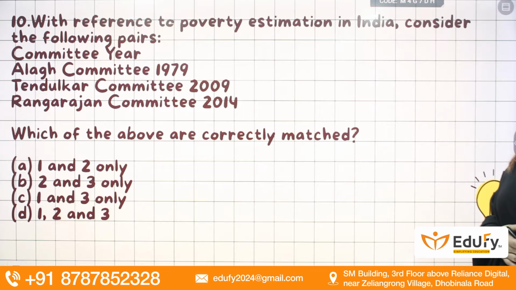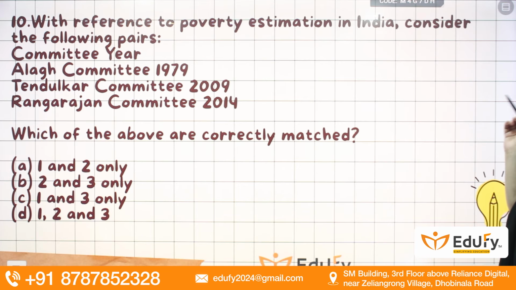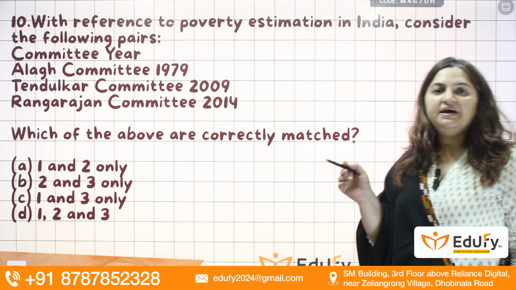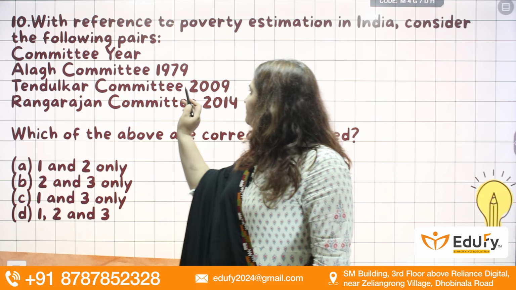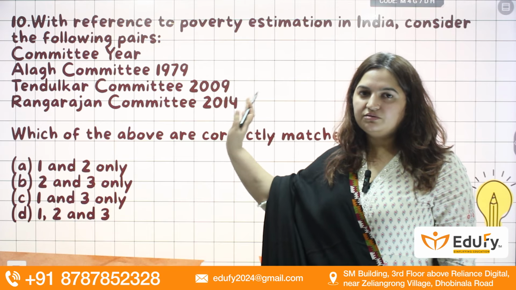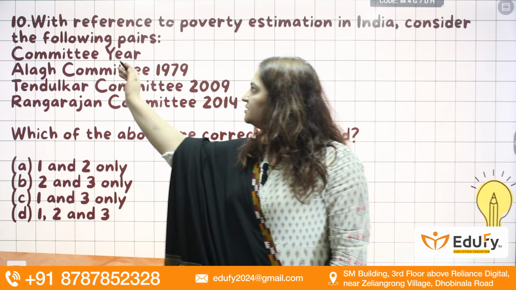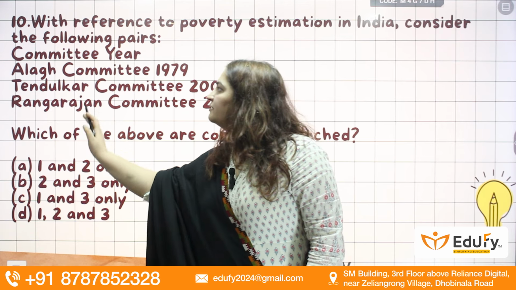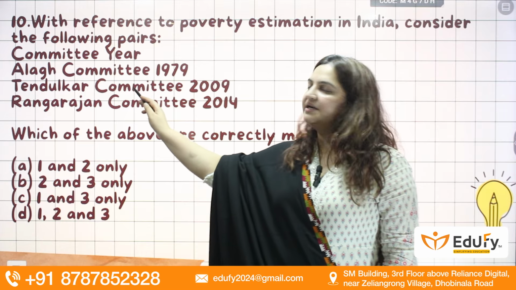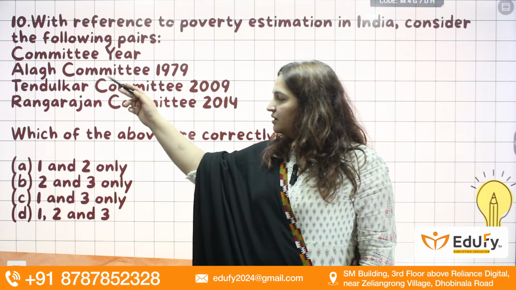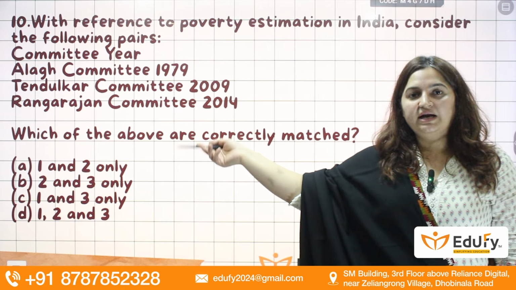Next question. With reference to poverty estimation in India, consider the following pairs. So committees and the formation year are given. Although there is separation between the years and the committee, for your convenience, I'm telling you there is some continuity here by mistake. So first is the Alagh Committee. It was formed in 1979. It is also a poverty committee.